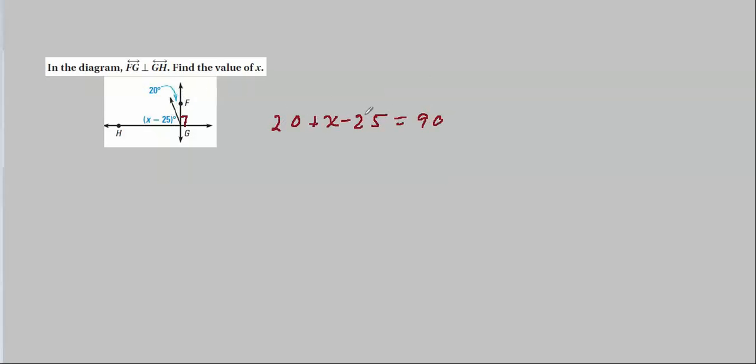So these two add up to minus 5. We add 5 to each side and get that x equals 95. The fact that x is greater than 90 seems odd, but we're subtracting 25 from it here. So if we do that, we should get 70. And 70 and 20 is 90. So there we are, all done.